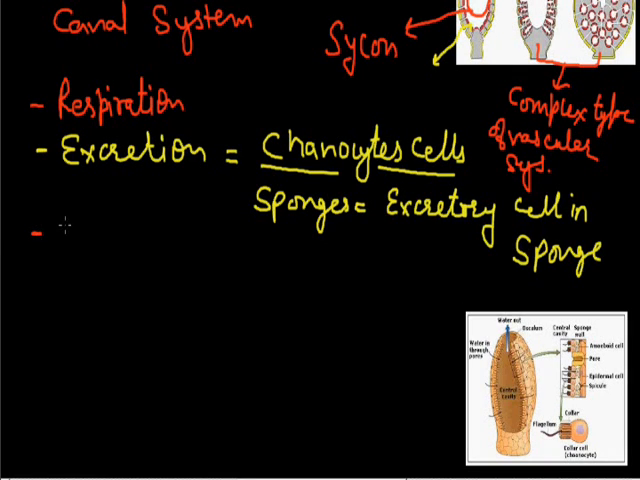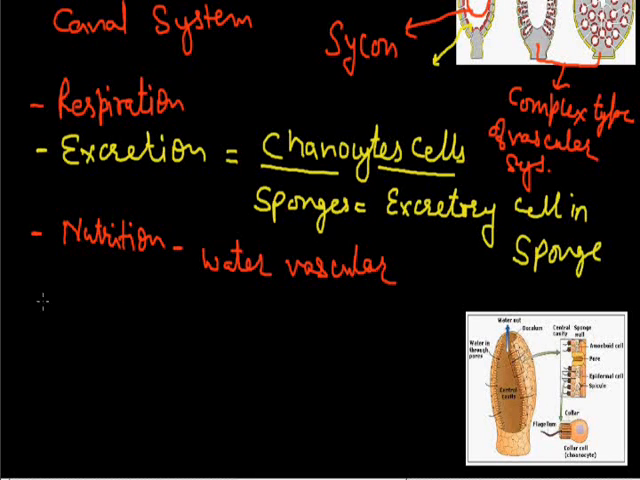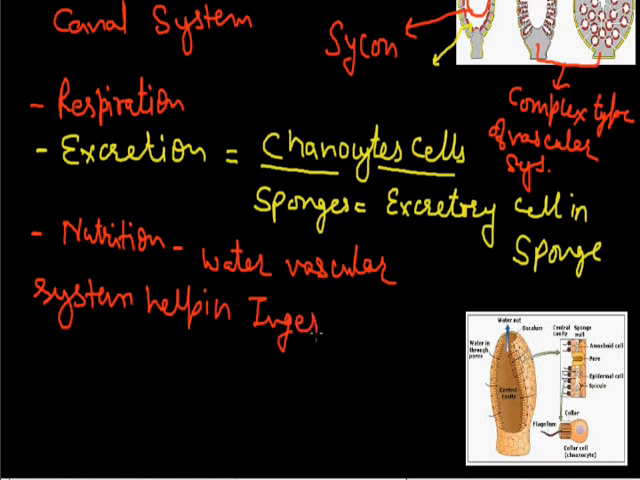Another important feature here is nutrition. These animals obtain the food, or nourishment, or feeding, through the water vascular system, because through the water vascular system the food particles enter inside the living being. So the water vascular system also helps in the nutrition, or ingestion, of food particles. Ingestion means intake of food particles. In any living being we call it ingestion.